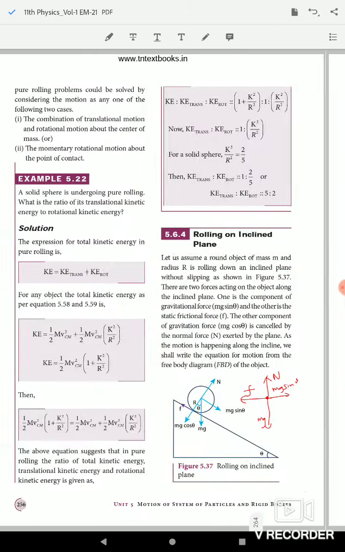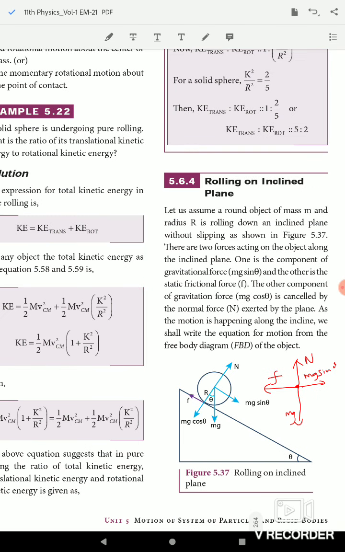Okay, in this inclination, this one is the height h.